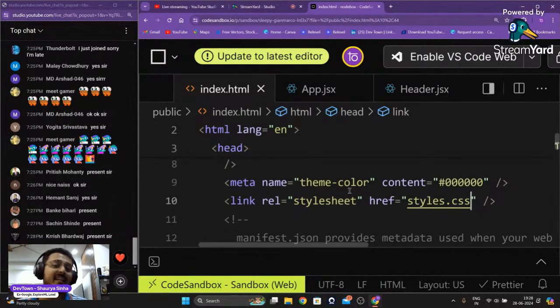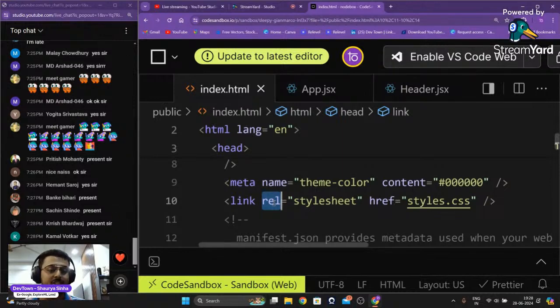So here you are linking the index.html file with the styles.css file. What is the relationship between the two files? REL basically means relationship between the two files. The relationship is style sheet. Okay. And href, that is your reference. Where is this particular file located? This particular file is located, that is your styles.css. Now we are going to save it, as simple as that. This is the only thing that you have to do.